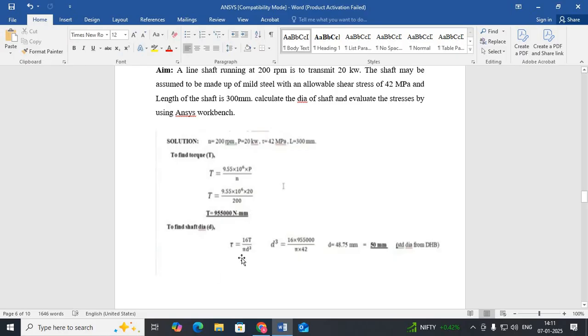Tau is equal to 16T divided by pi d cube, where from d cube you have to find out the diameter of the shaft, that we get 48.75 mm. From the data handbook, just select the standard diameter of the shaft from the table. It is 50 mm. That means the diameter of the shaft is 50 mm. So your calculations are over.